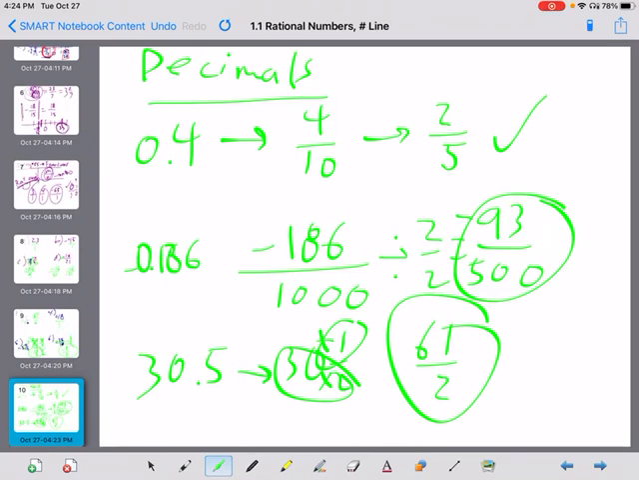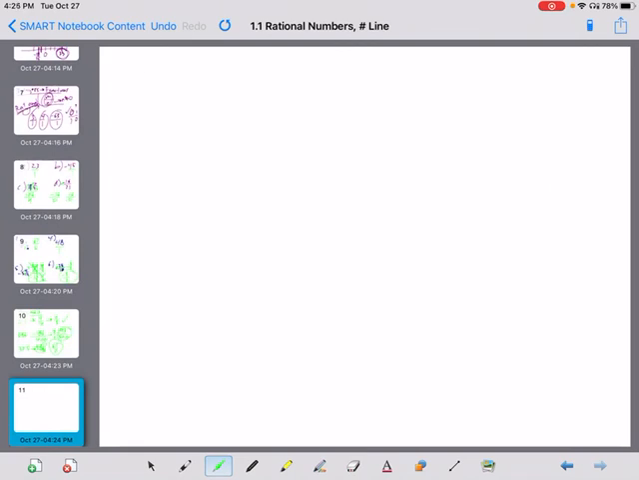Done. All right, if you look at the guided practice on bottom of page 11, we've got 11.5, negative 7.8, and I'm going to do just number 10, so negative 0.125. Pause this, do those, turn them into fractions, turn them into m over n, and then come back here.